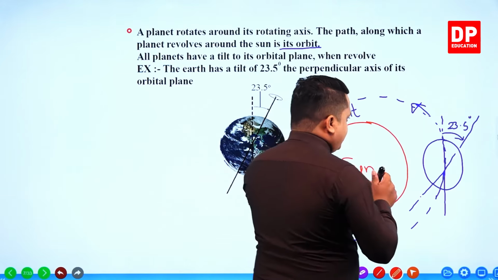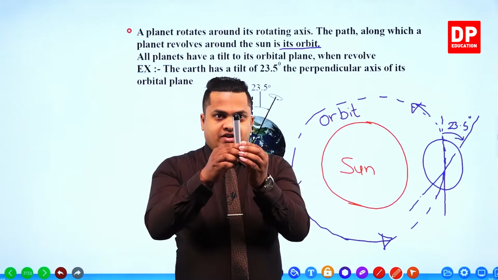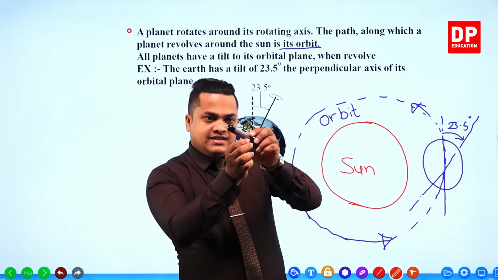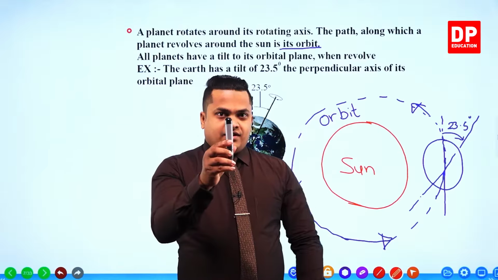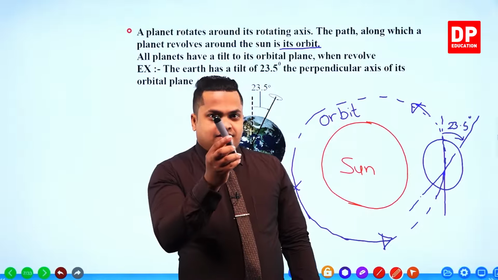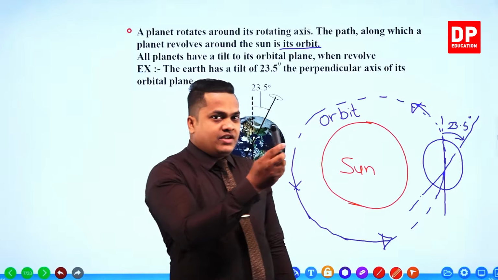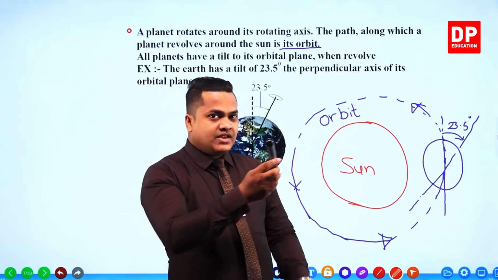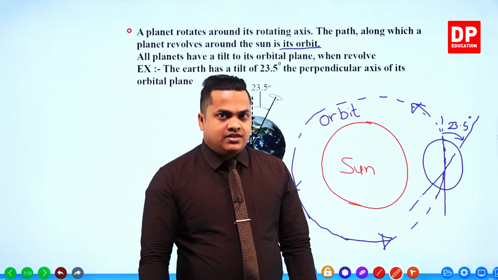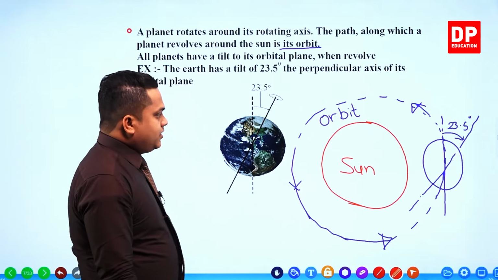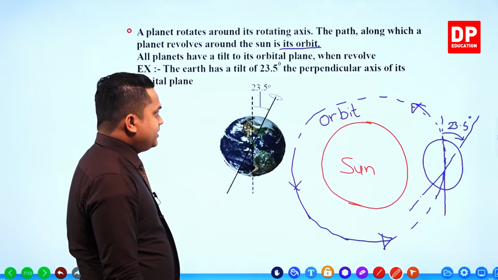Then it is rotating. See, this is the Earth. So this is rotation. When it is going to revolve, it's going to revolve like this, somewhat slanted, not in a vertical position like this. It has some kind of a slant. So when it is revolving around the orbit, it's showing some kind of a slant. That is called the tilt. The tilt. Right then. So the orbit and the tilt.